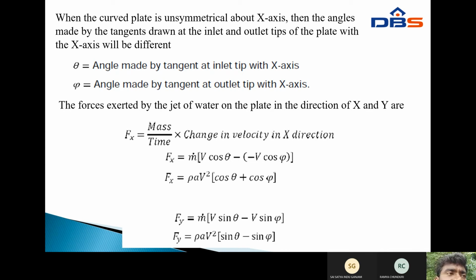This is the force in the x direction. Similarly, in the y direction, F_y equals m into V sin theta minus V sin phi. Therefore, F_y equals rho A V square into sin theta minus sin phi. In this equation phi is calculated separately; the outlet tip angle phi and the inlet tip angle theta are different angles.